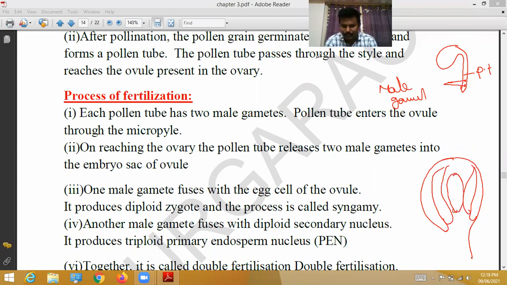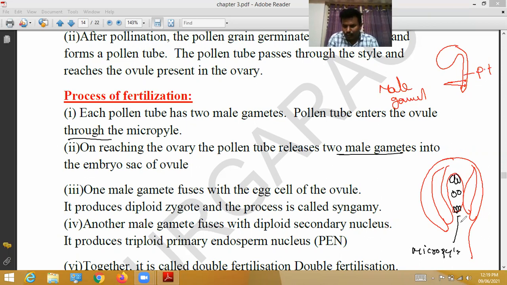Everybody knows that. Okay, so there are 3 antipodals, 2 polar nuclei, one egg cell, and 2 synergids. Here the pollen tube enters the ovule through the micropyle. This hole is called the micropyle. On reaching the ovule, the pollen tube releases two male gametes.